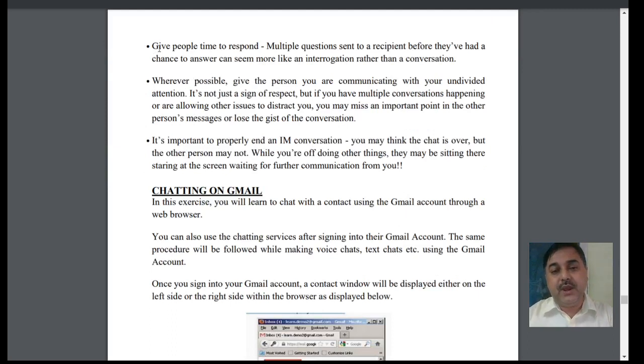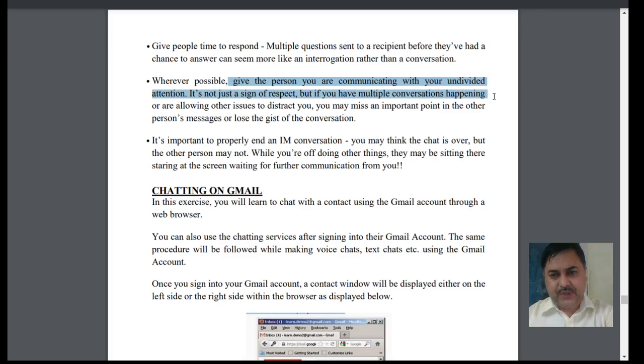Next, as we are giving the contact, we have to address multiple recipients, and we have to change the answer to be convenient for all. Whenever possible, we should give the communication undivided attention, respecting the person.